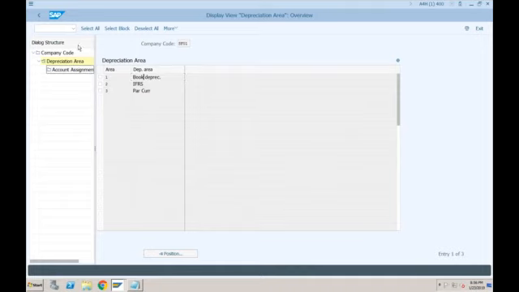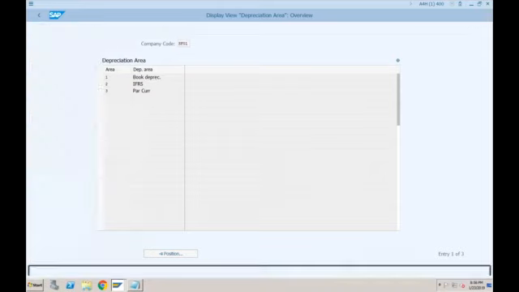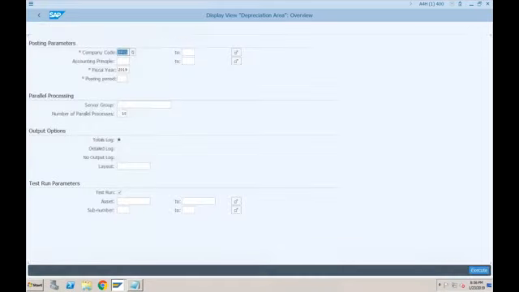Okay, so now if I go to transaction AFAB, which is our normal depreciation posting, this transaction also has a new look. Okay, so if you go to AFAB, you can see there are a lot of changes compared to ECC. In ECC, you were specifying whether you are performing the repeat run, there were different options, right? Whether you are performing the special depreciation, unplanned depreciation, whether you are rerunning, you are repeating.